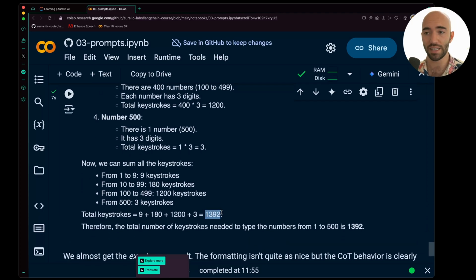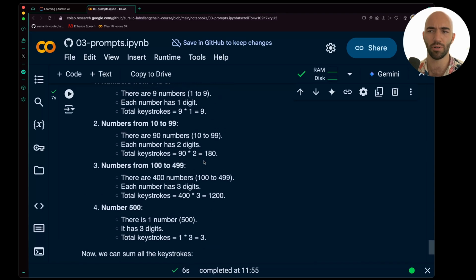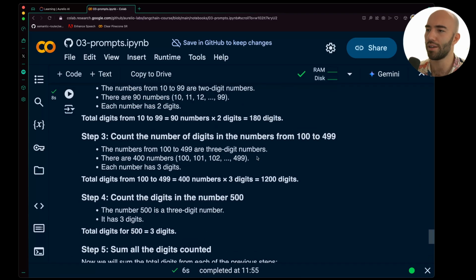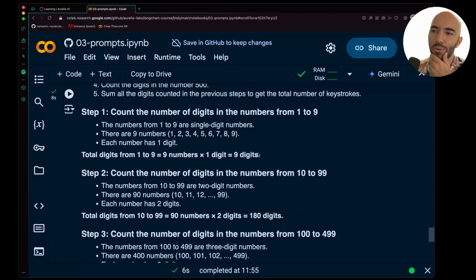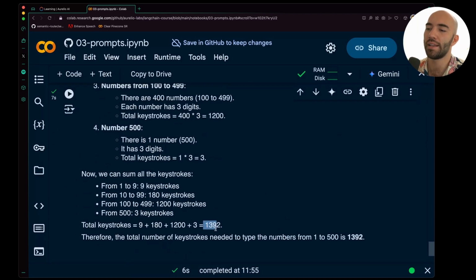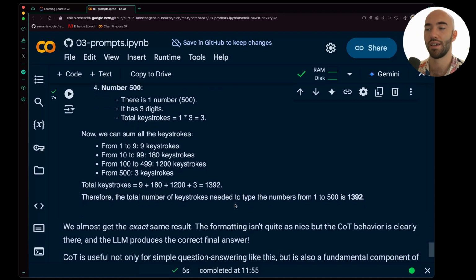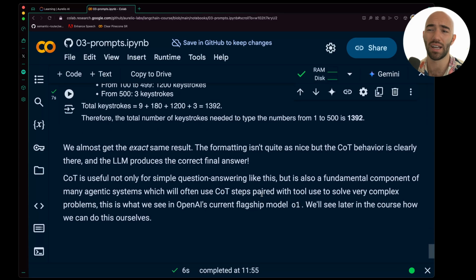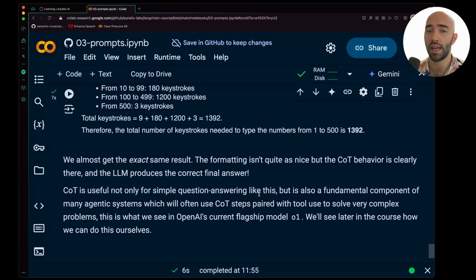The formatting here is slightly different. It's probably a little cleaner, although I don't know. Here we get a lot more information. So both are fine, and in this scenario we do get the right answer as well. You can see that chain of thought prompting has been quite literally trained into the model. And you'll see that with most, well, I think all state-of-the-art LLMs.